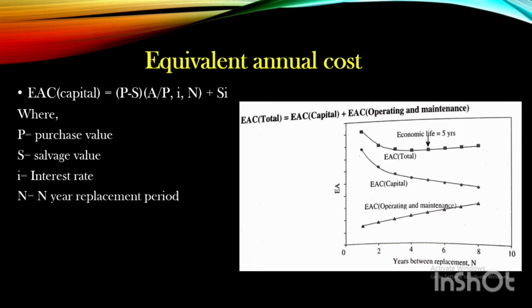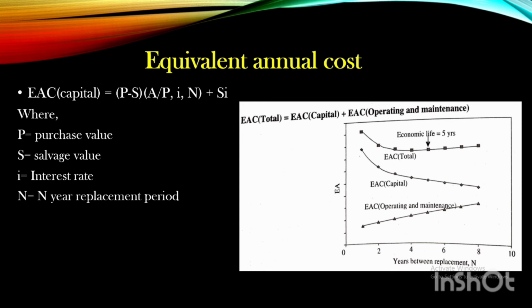Another is equivalent annual cost, or EAC. Equivalent annual cost is the annual cost of owning an asset, operating it and maintaining it over its entire life. We find the EAC by the formula you can see on your screen. Here P equals the purchase value and S refers to the salvage value.